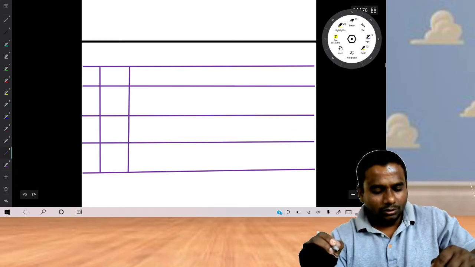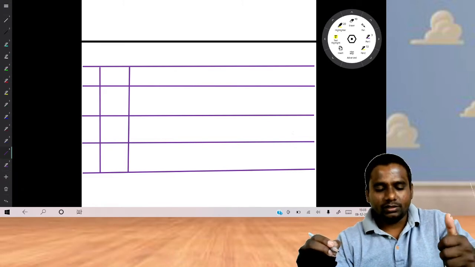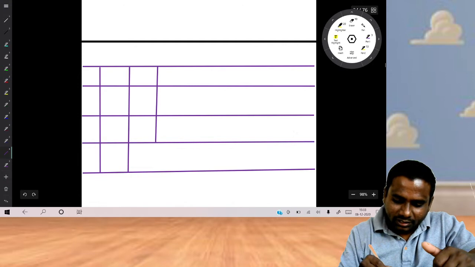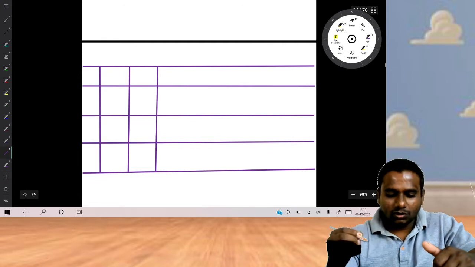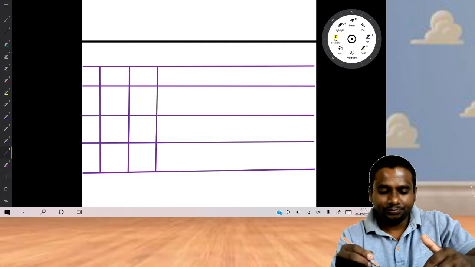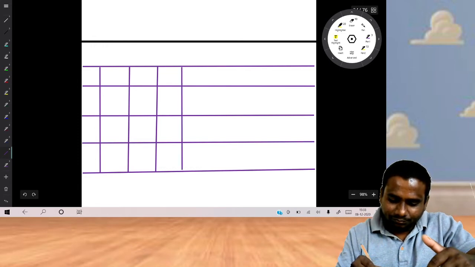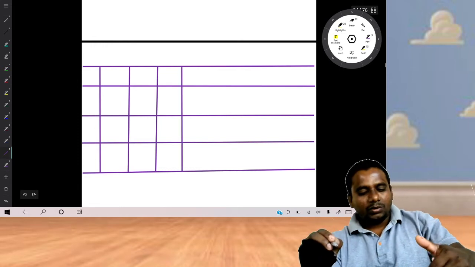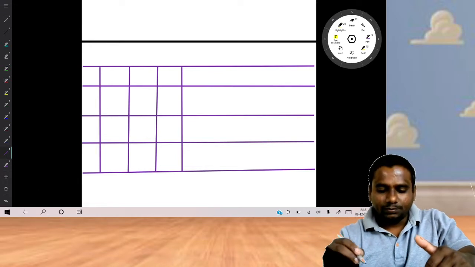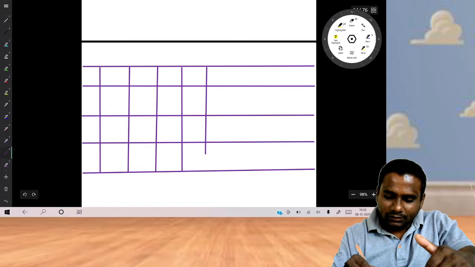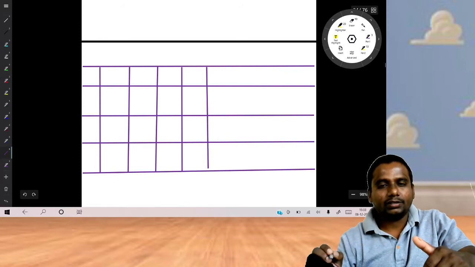For the first category people, how many shares they have applied, that we have to write. Number of shares allotted. How many shares have you allotted? Next one, application money received. Next one, amount transferred to share capital.